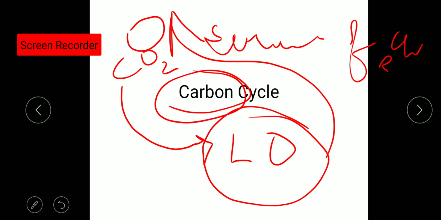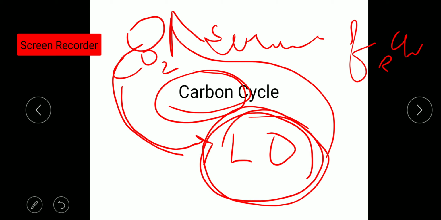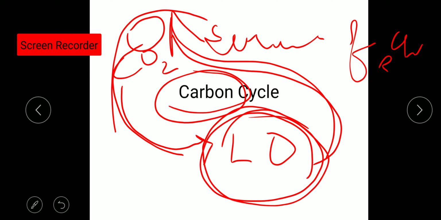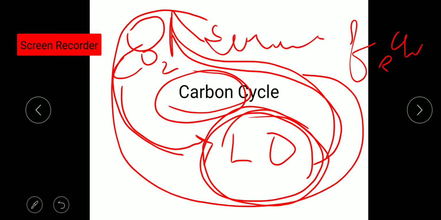So there is a cycling, in which carbon is taken as an element from the air, utilized by the living organisms on this earth's surface, and then again this carbon is returned to the air. So such a cycle or series of chemical reactions is known as what? The carbon cycle.